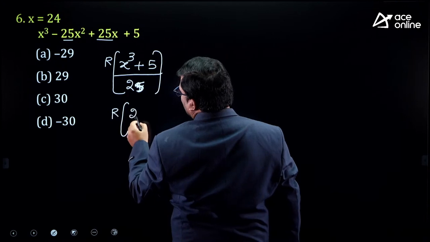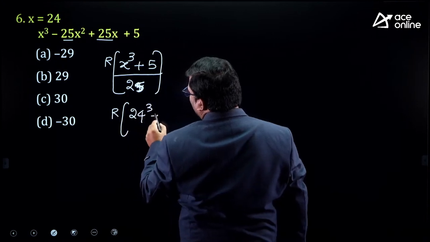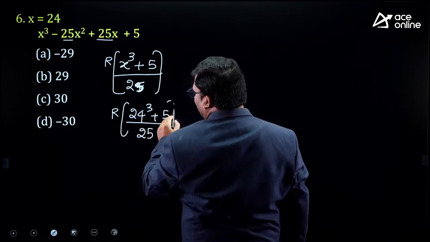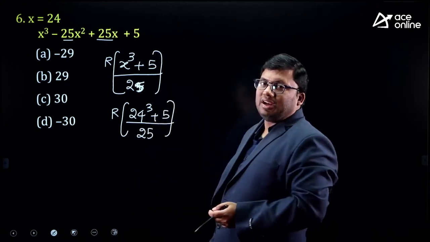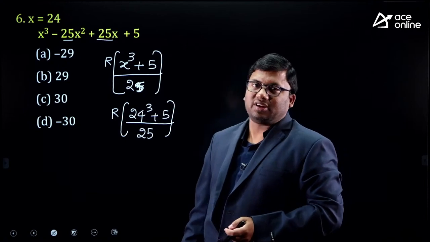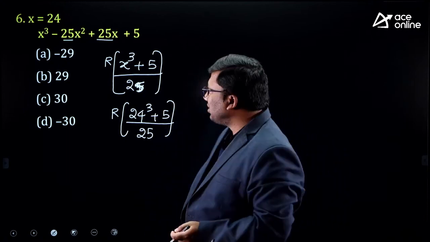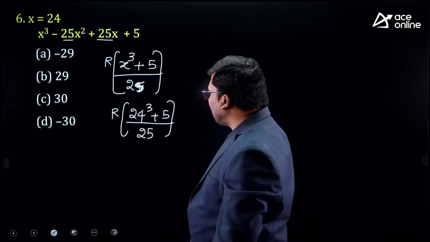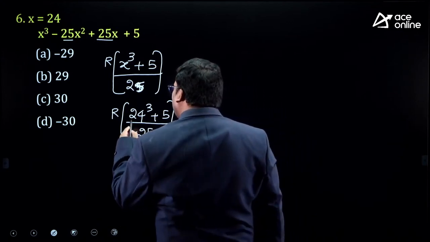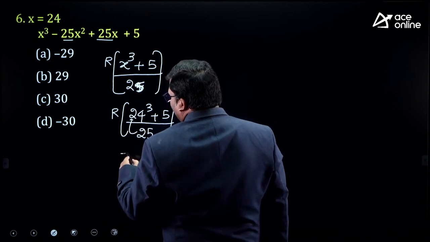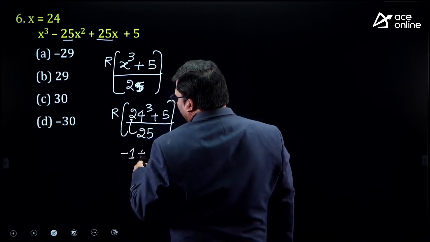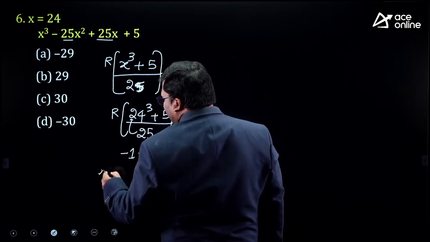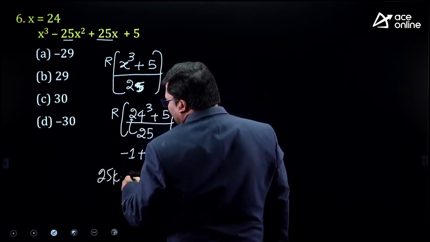So it is the remainder of 24 cube plus 5 divided by 25. I hope the idea is clear. This is the coefficient observation method. I am dividing by 25 because the coefficients are 25. 25 ones are 25, minus 1. Minus 1 cube is minus 1, plus 5. 5 minus 1 is 4. When divided by 25, the remainder will be 4.